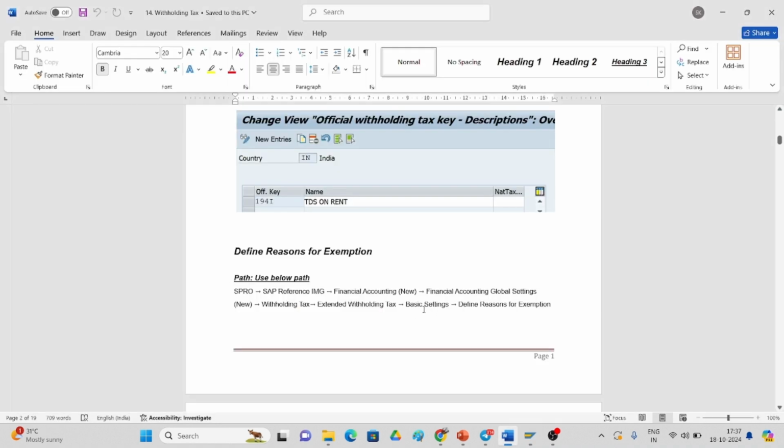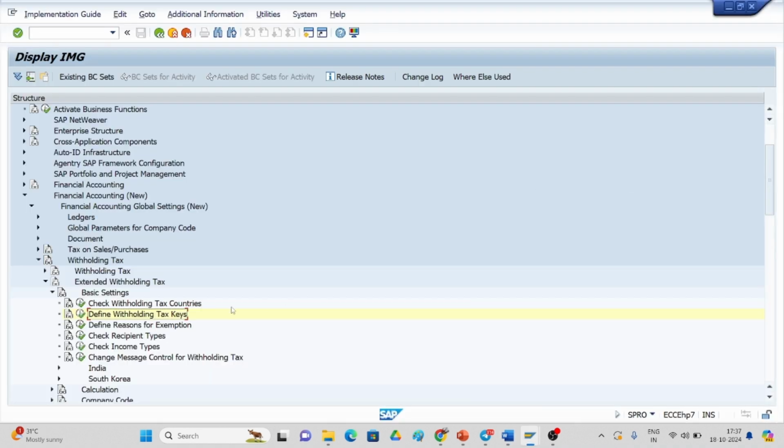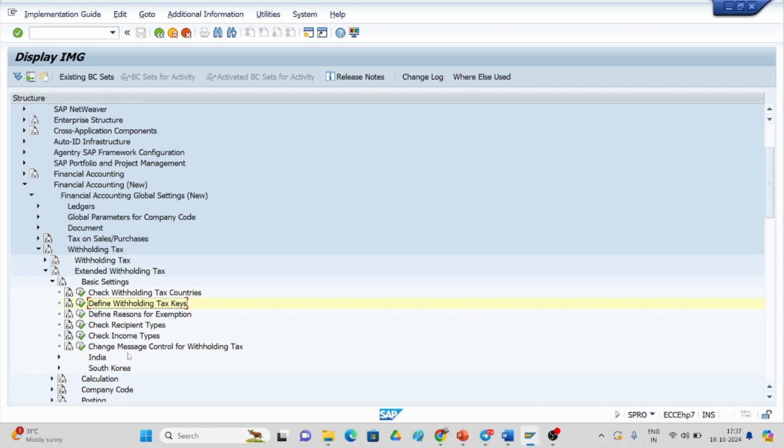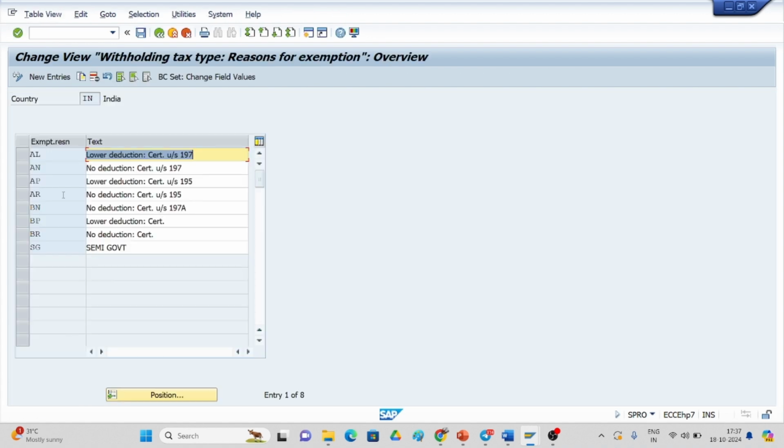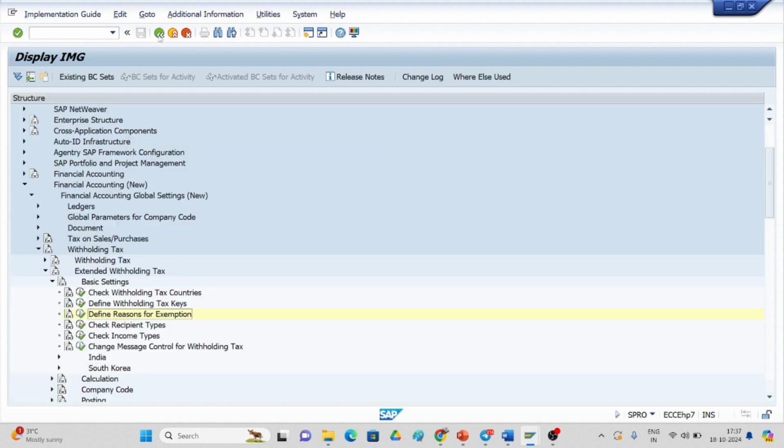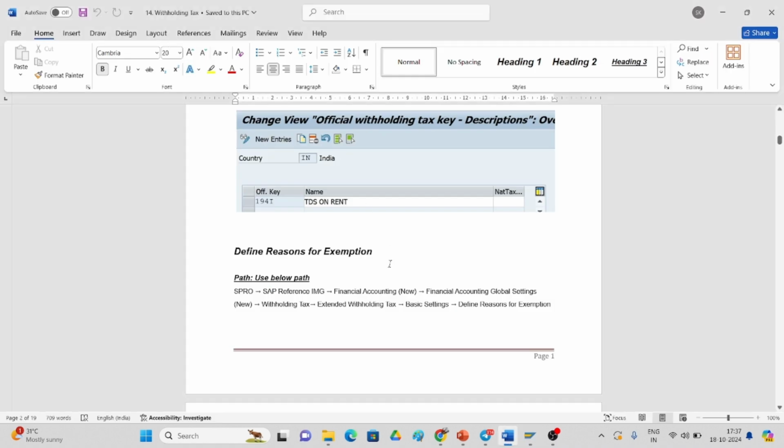Just see here the basic settings. You go for the basic settings, define next step, define the reasons for this one. So already we have created some semi government. This is also something we have to see, and if you want to create, you can create your own.